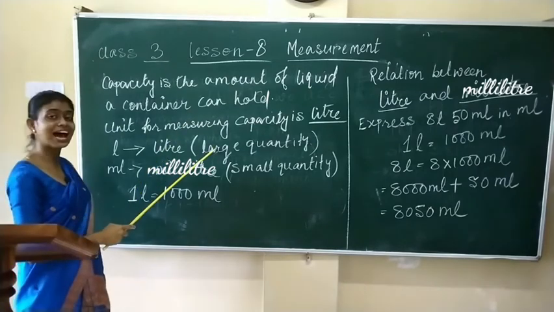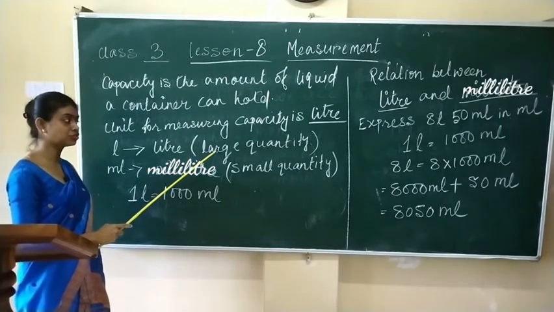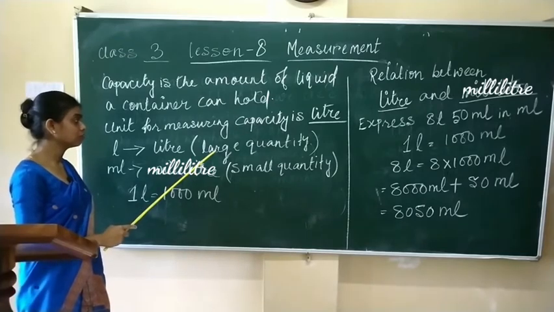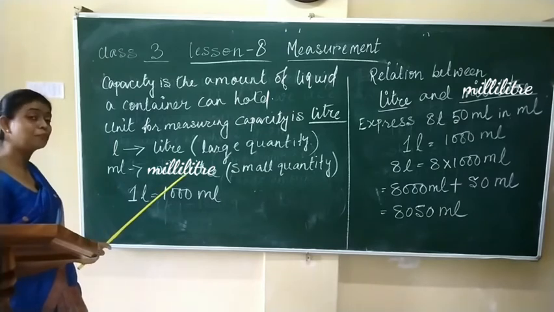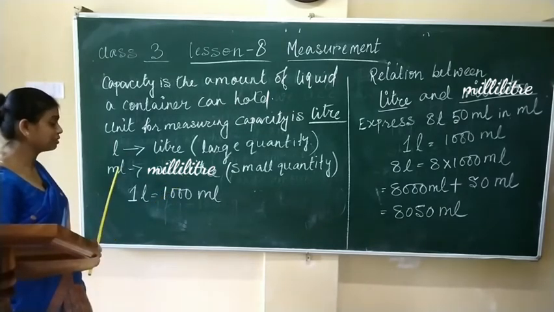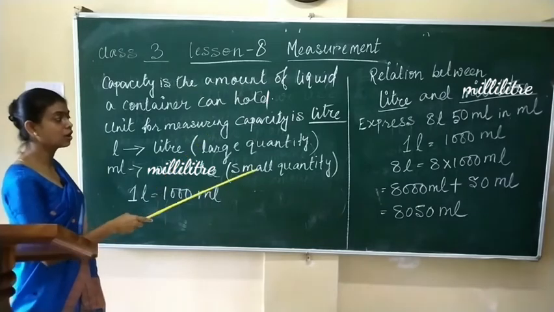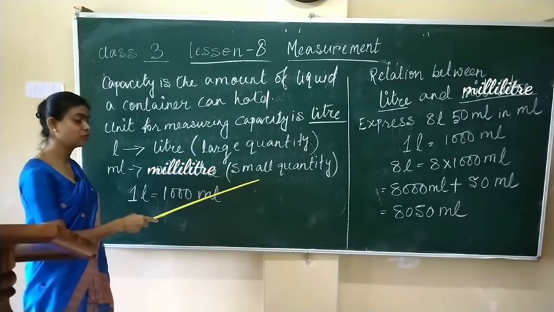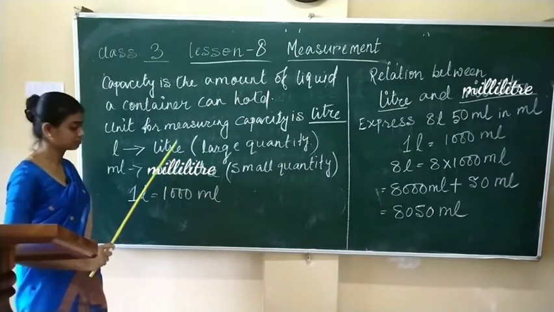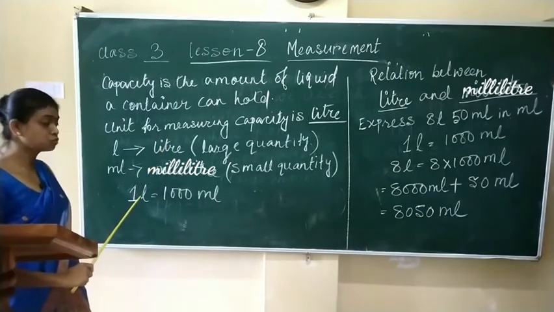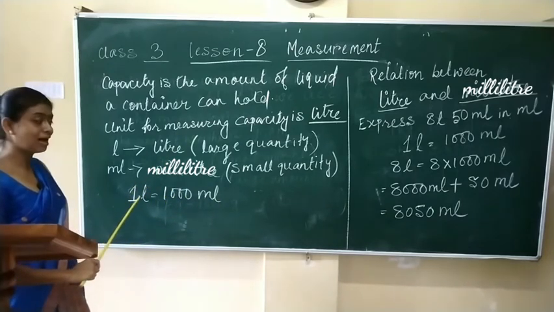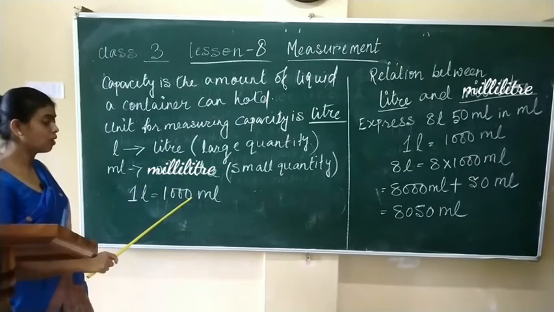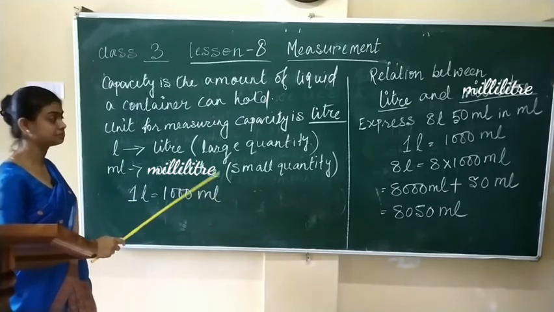In order to measure large quantity, we use liter, where ml stands for milliliter. In order to measure small quantity, we use milliliter. So students, 1 liter is equal to 1000 milliliter.